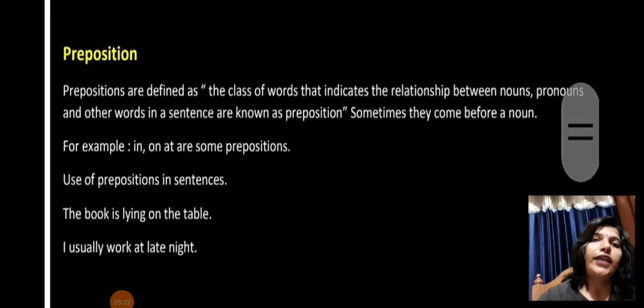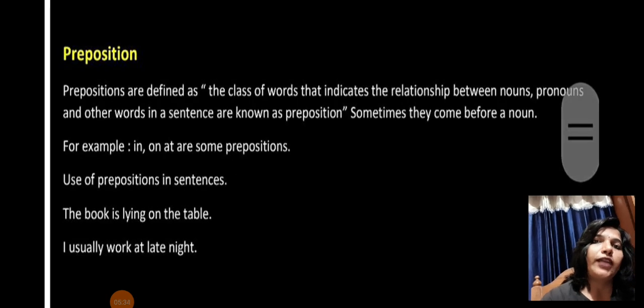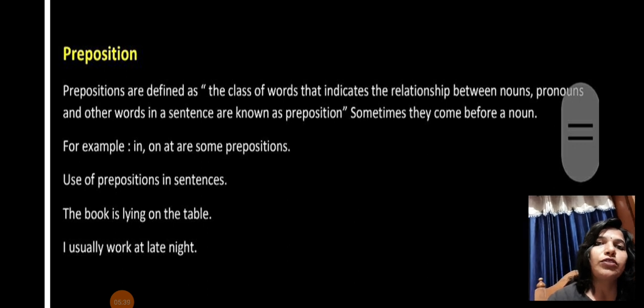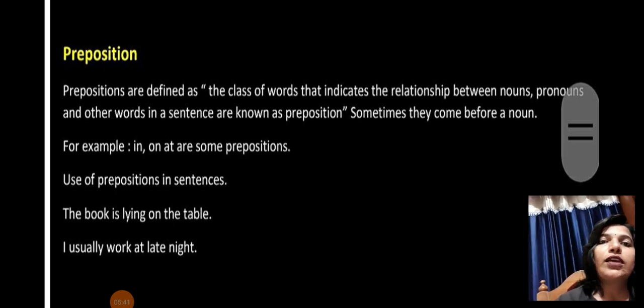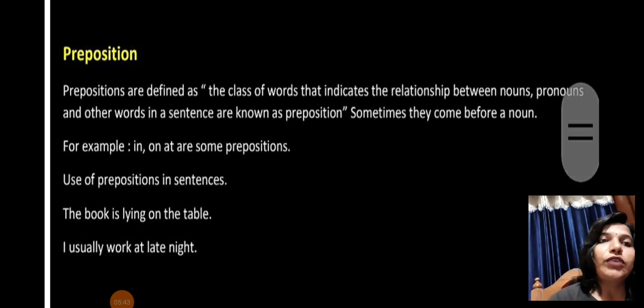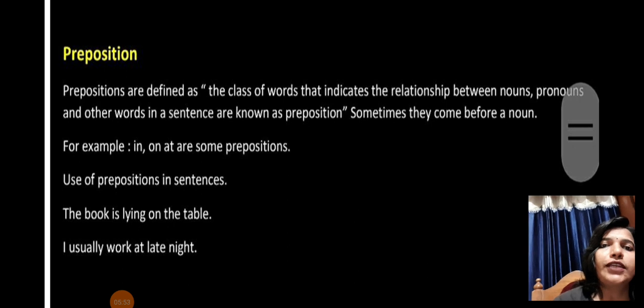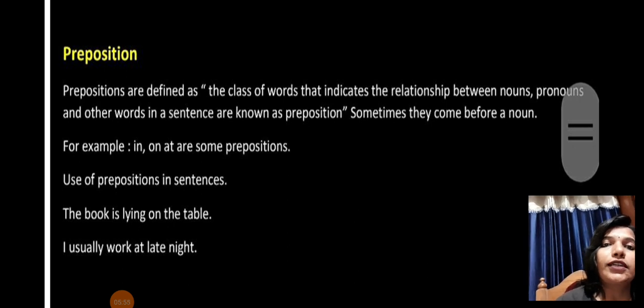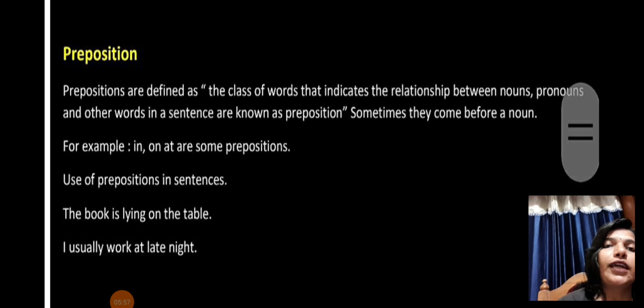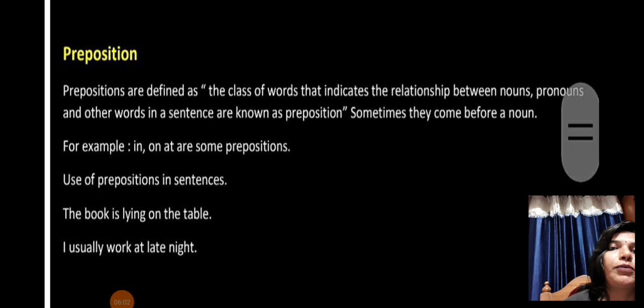Fine. Next is preposition. Preposition: pre and position, this is a combination of two words. It tells the relationship between nouns, pronouns and other words like action words, verbs, etc. Sometimes they come before the noun. It is not mandatory, but they can come before the noun. In, on, at are some of the prepositions; upon, beneath, all these come.